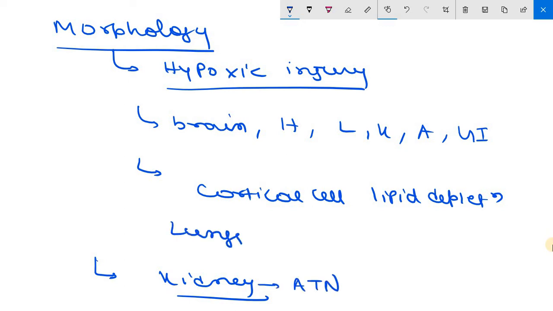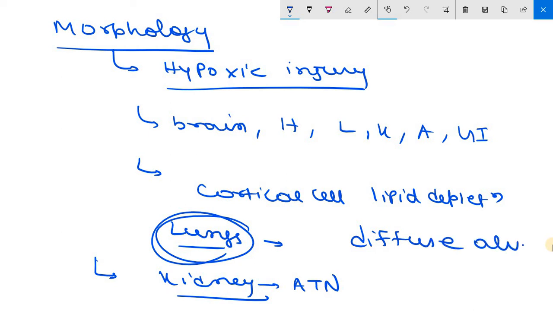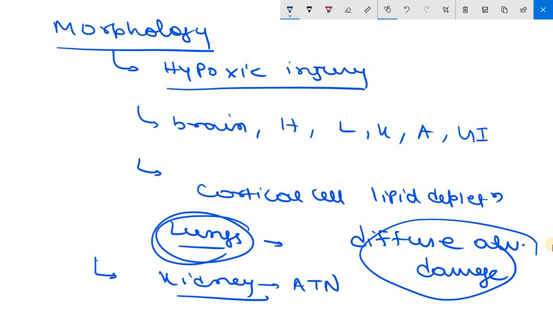Then lungs. So lungs are seldom affected in pure hypovolemic shock because they are somewhat resistant to hypoxic injury. However, when shock is caused by sepsis or trauma, there will be diffuse alveolar damage. Diffuse alveolar damage may develop into the so-called shock lung. In septic shock, the development of DIC leads to widespread deposition of fibrin-rich microthrombi, particularly in the brain, heart, lung, adrenal gland, and GIT.